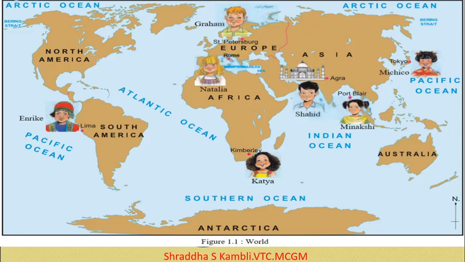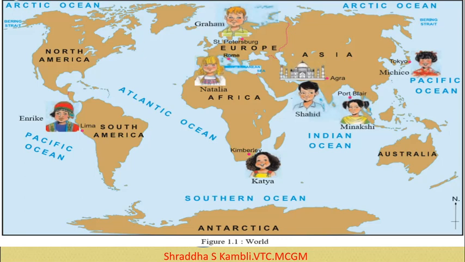Let us first try and understand what this picture is about. This picture is actually the map of the world. On this picture you can see certain places, and you can see certain children. If you look closely at the pictures of these different children, you will see that they are probably all of the same age, but their features and the way they look is different from each other.